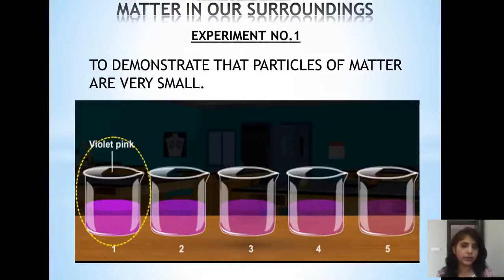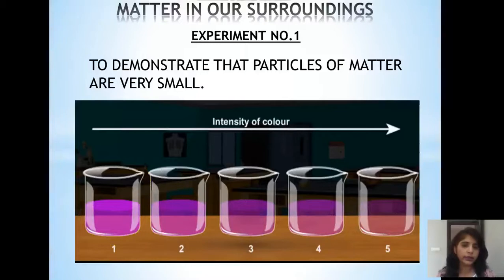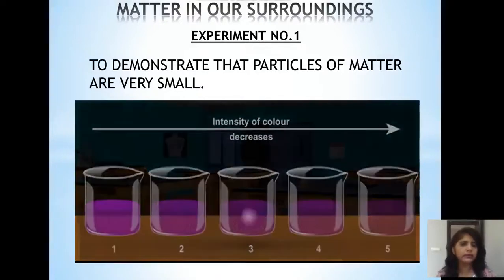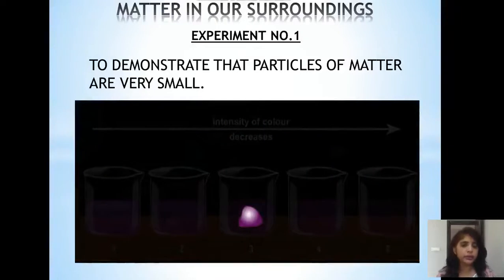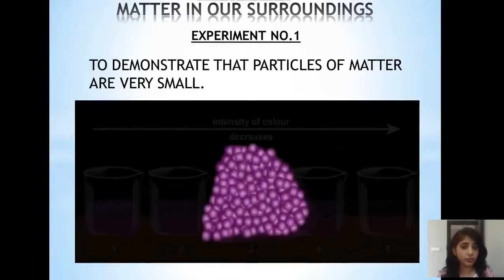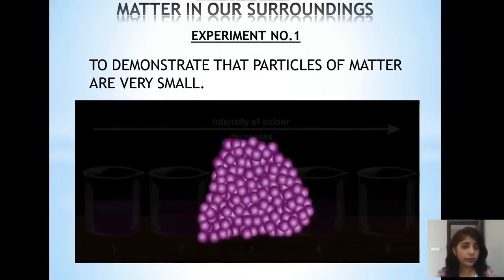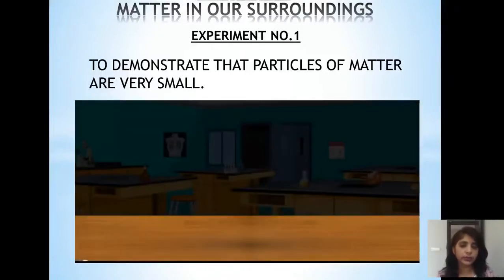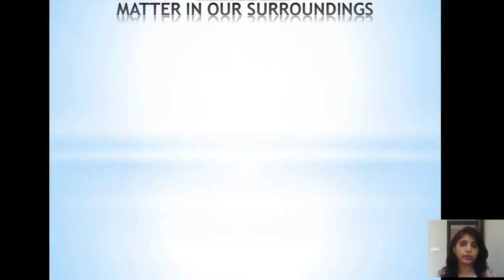Now you will find the intensity of color decreases. In the first beaker it is dark violet pink. The pink color intensity decreases in the second one, then the third one, then the fourth one, and the last one is very light pink. This shows that particles are so small that they do not vanish. They show their existence even in dilute solution. Then in the fifth beaker it is the dilute one. As you are adding water, it becomes more and more dilute.